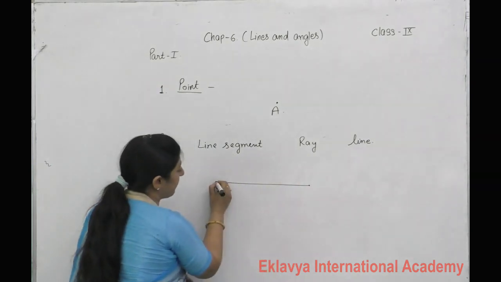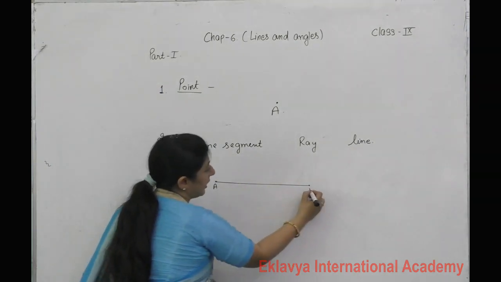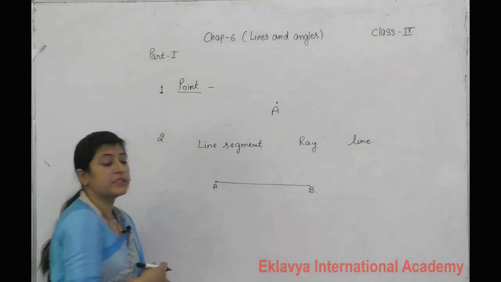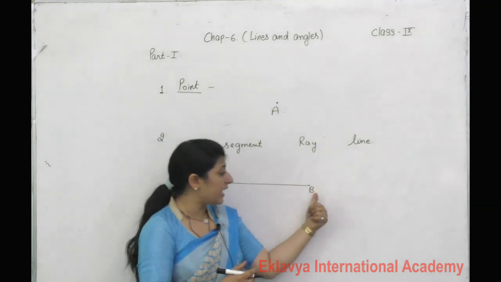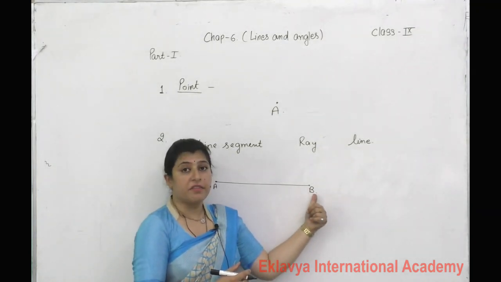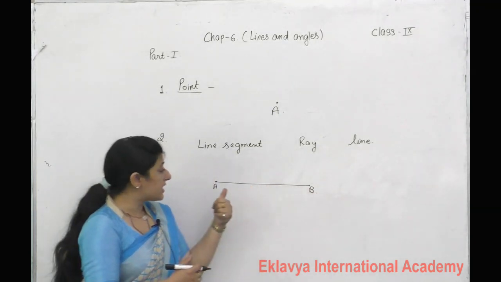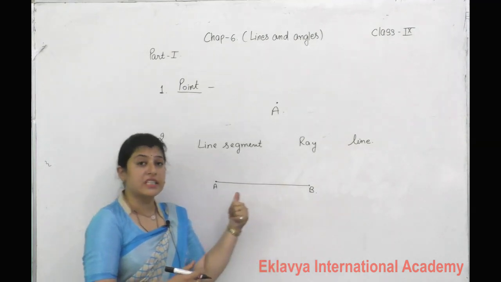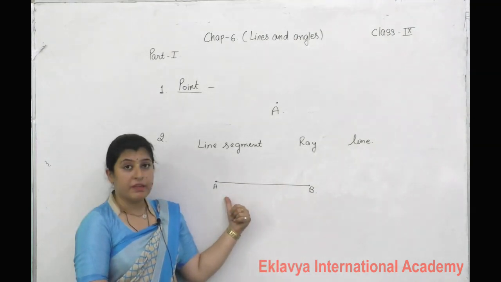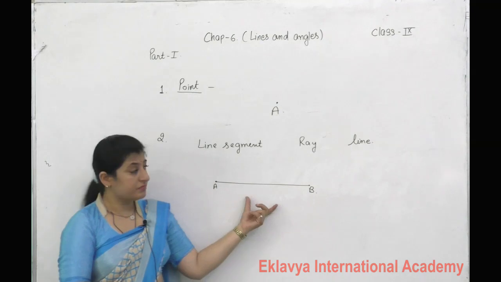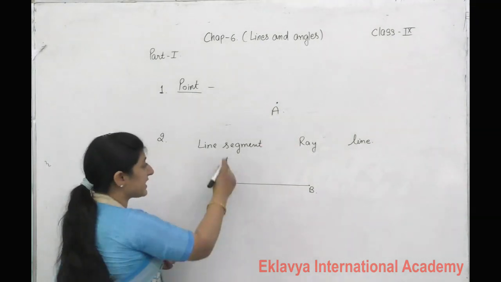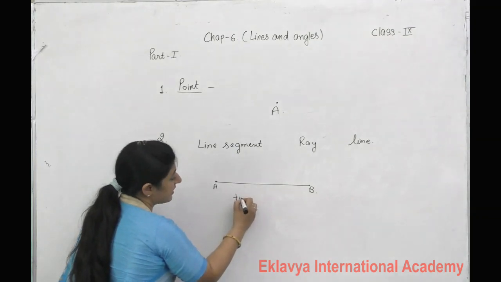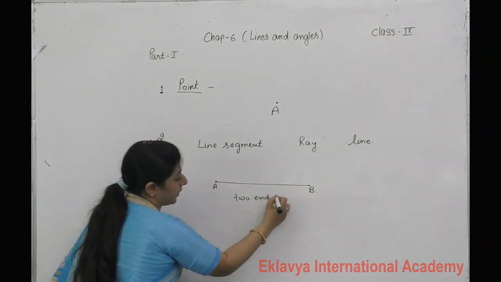It has a fixed length and two end points. It means we know where it will start and where it will end. So this is a fixed length. We can measure it properly. It has no breadth. So this is a line segment. This line segment has two end points.